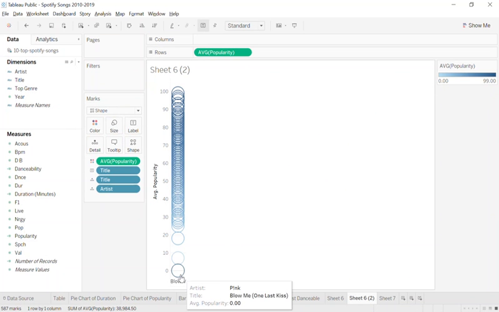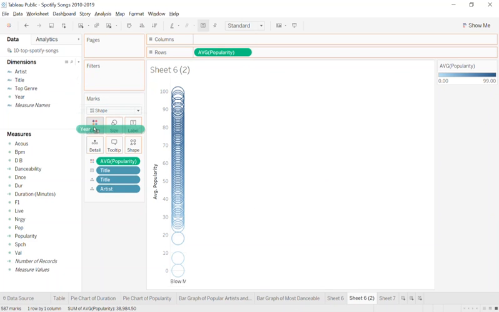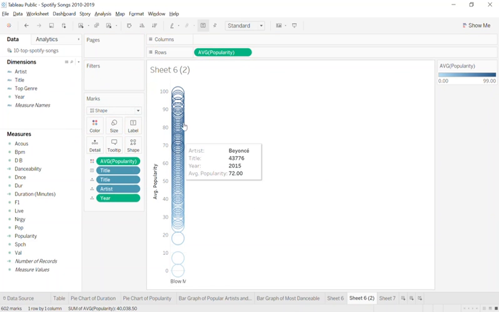Okay. Yeah. It kind of seems like the songs from 2019 are the most popular. That's what it showed, kind of. Yeah, it kind of does seem that way. Maybe the newer songs are more popular. Maybe because you're thinking about them more recently. So definitely possible. Okay, that sounds good.